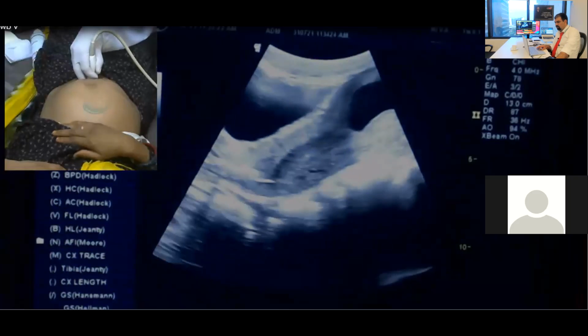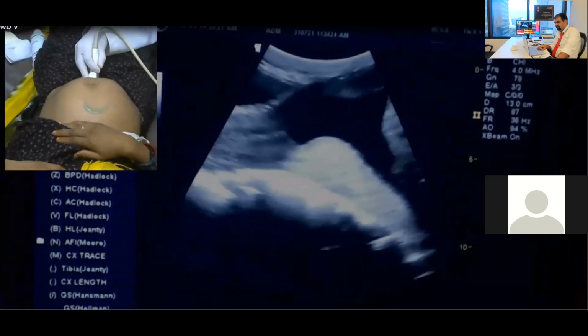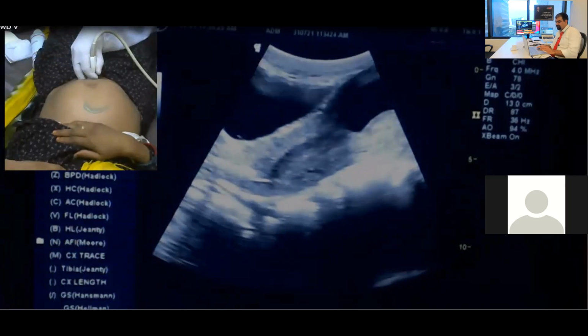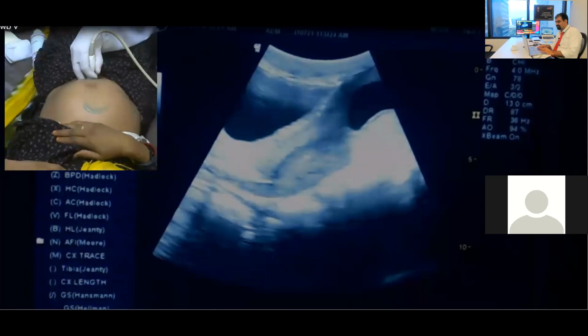What I am doing right now with the image, I am decreasing something and increasing, adjusting something. What am I adjusting, with which the brightness of the image is getting adjusted, increased or decreased? Gain, increasing the gain. Yes, gain. Now, is this overall gain or TGC? Hurry up. Now see. Is this overall gain or TGC?